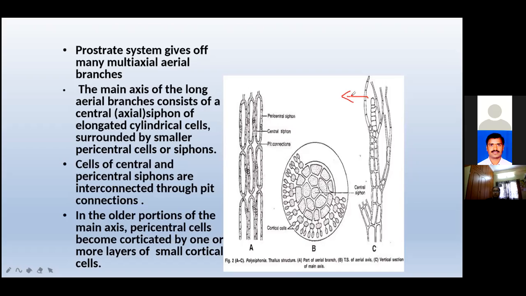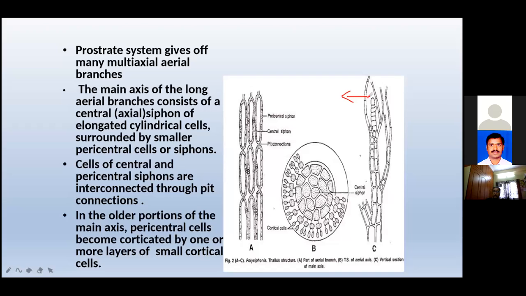In the prostrate system, there are short branches of limited growth. Where the prostrate system is there, the trichoblast is absent. Next one: in the erect system, short branches of limited growth are termed trichoblasts.